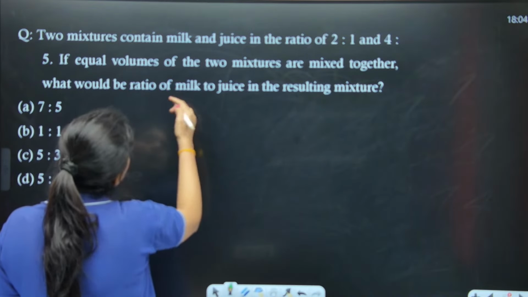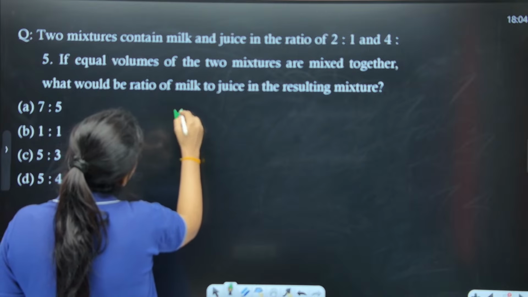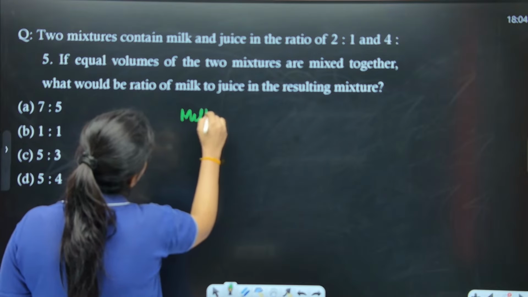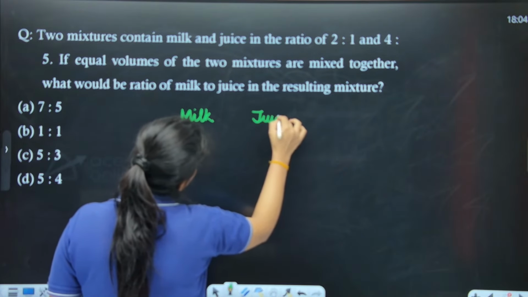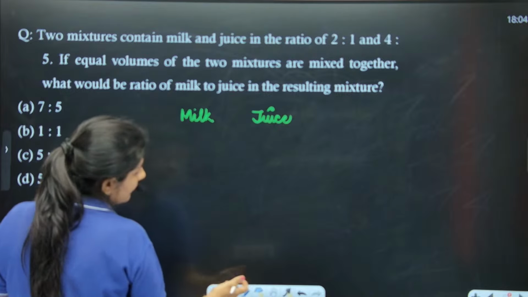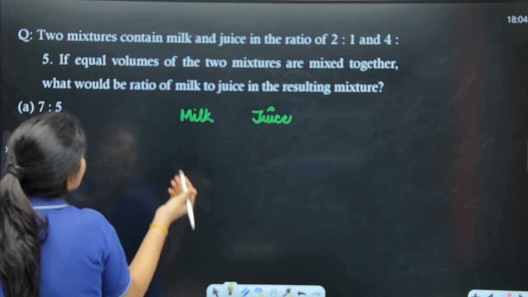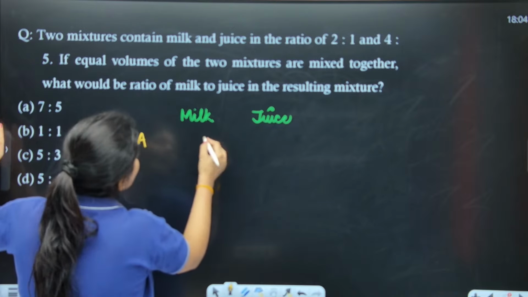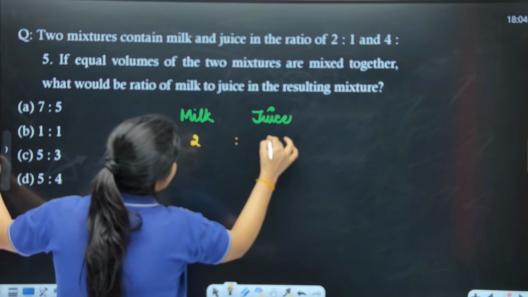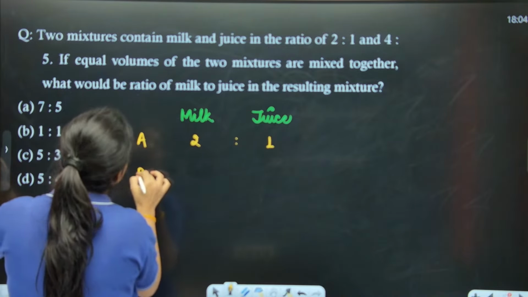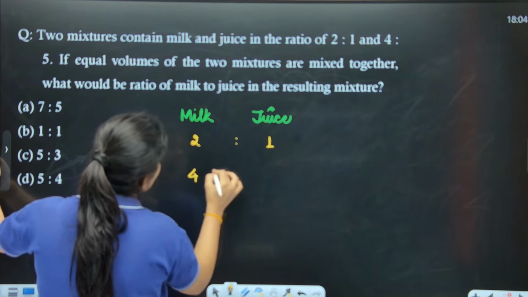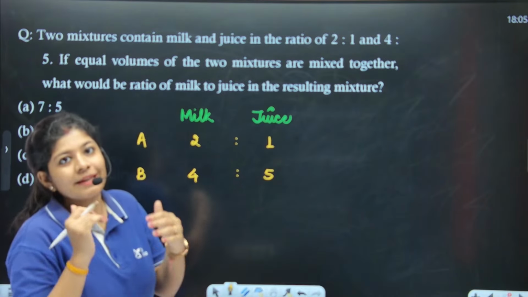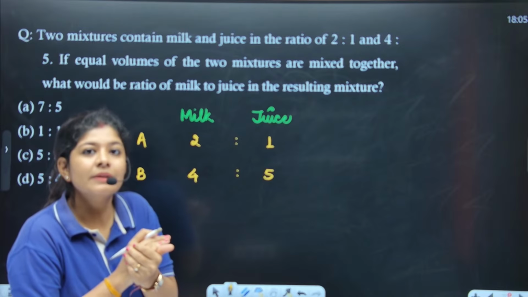So here we are having two mixtures which contain milk and juice, right? Let's take the first one. I'm just assuming the two mixtures as A and B. So here A is saying that 2:1, right? And B is saying that here we are having 4:5, right? Okay. Now the question is saying that we need to mix it in equal volume.